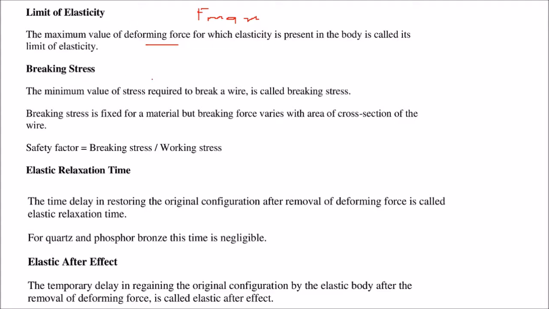Breaking stress. The minimum value of stress which is required to break a wire is the breaking stress. This is fixed for a material, but the breaking force will vary because it depends on the area of cross section of that wire. So there is a safety factor which is related to this breaking stress, which is breaking stress divided by the working stress.